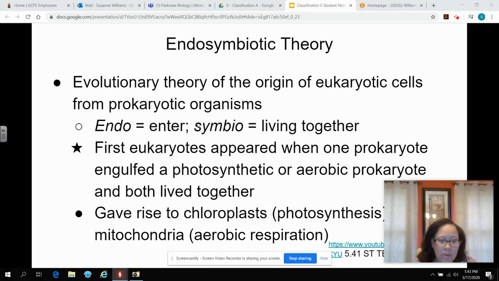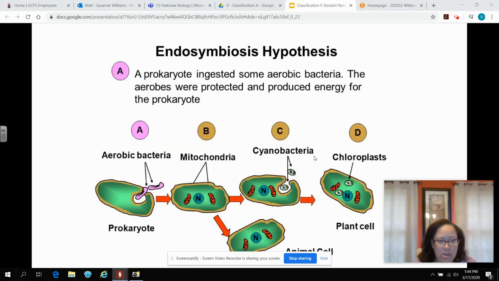So we have eukaryotic cells. These are more complex cells. They have nuclei and organelles, versus prokaryotic cells over here. Prokaryotic cells are organisms like bacteria, single-celled, and they do not have organelles. They do not have nuclei. All of their cellular materials are free-floating within the cell. So let's get to it.